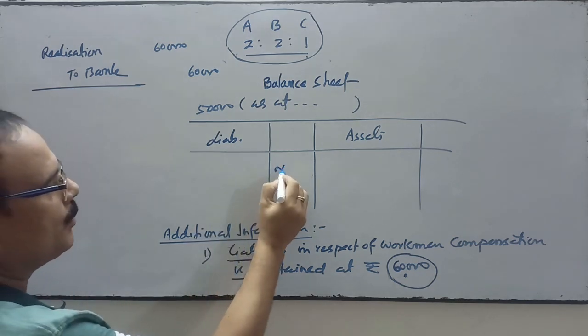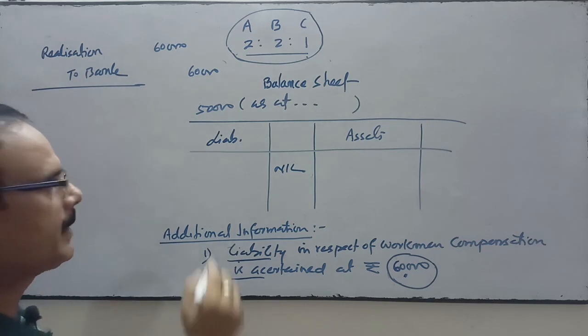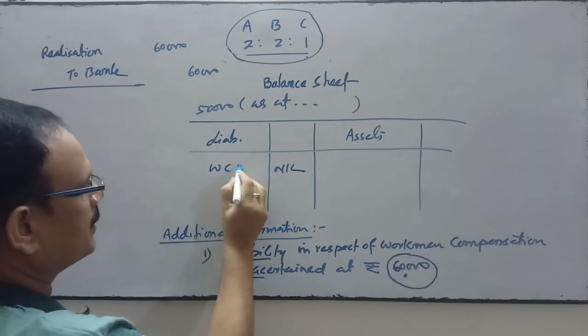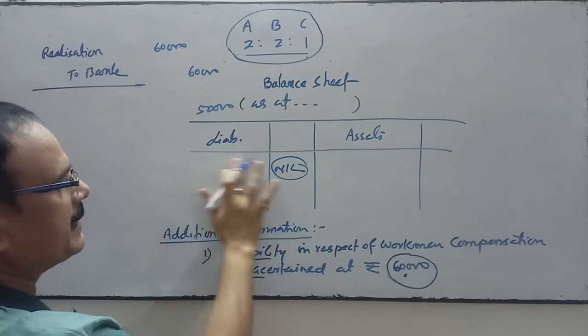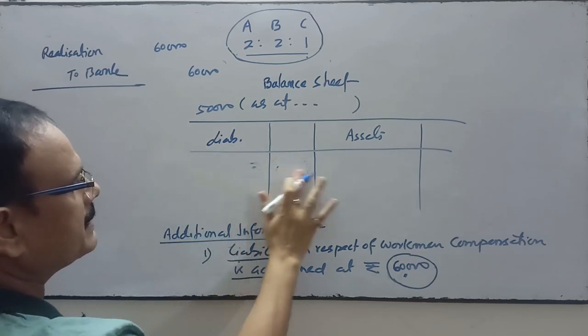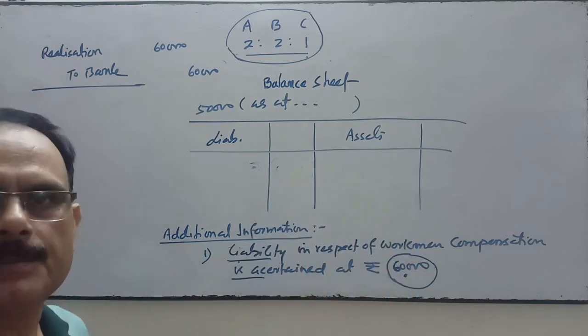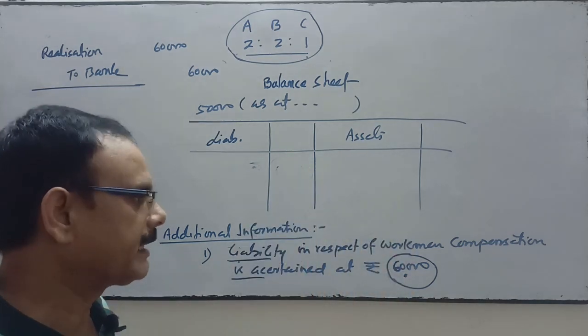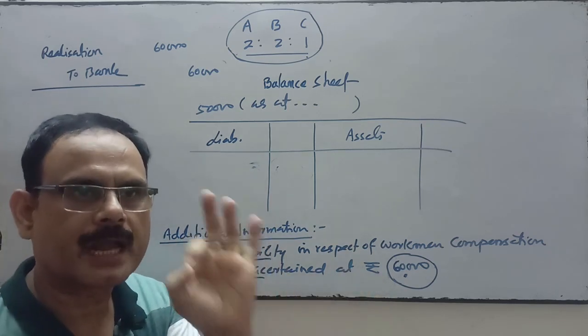Here it is nil, no information regarding workman compensation reserve in the balance sheet. But in the additional information it is 60,000 in respect of workman compensation. In that case, this amount will be treated as unrecorded liability.